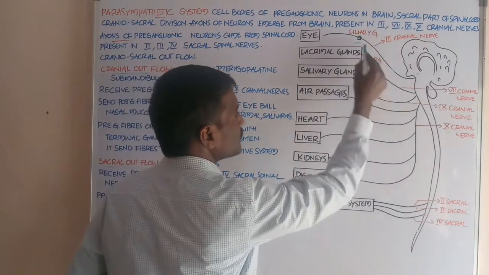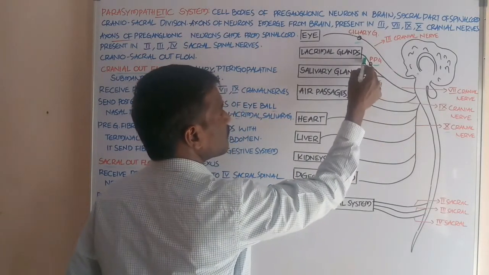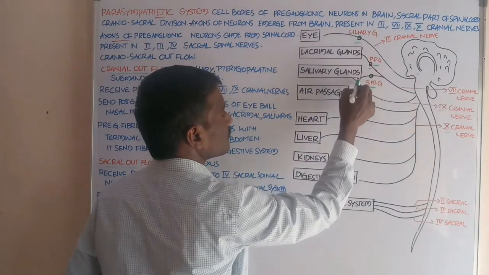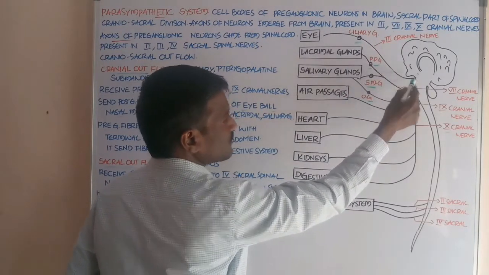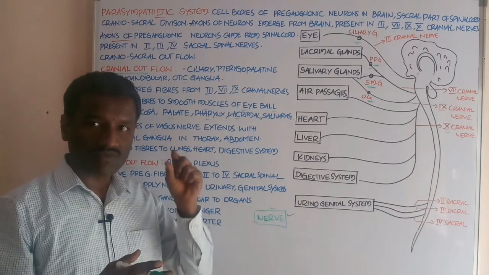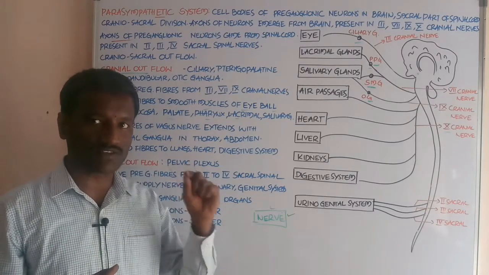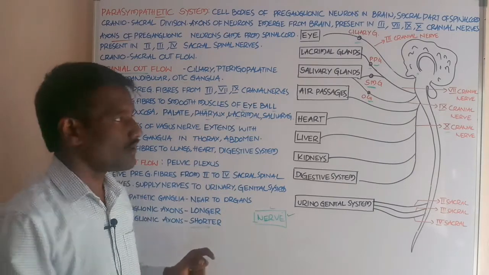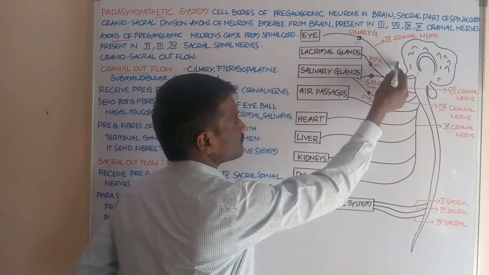The nerve fiber before the ganglia is called the preganglionic nerve fiber. The nerve fiber after the ganglia is called the postganglionic nerve fiber. What about the nerve fiber? A nerve is a bundle of axons of many neurons present in the peripheral nervous system. Students, these are formed only with axons, a bundle of axons.